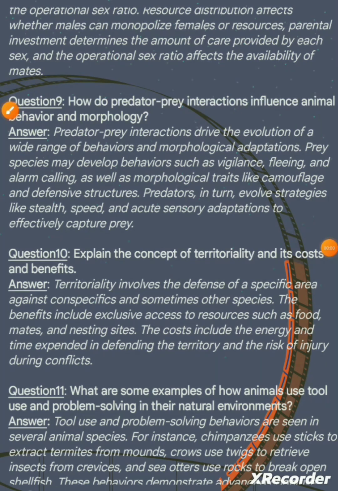Question 10. Explain the concept of territoriality and its costs and benefits. Answer. Territoriality involves the defense of a specific area against conspecifics and sometimes other species. The benefits include exclusive access to resources such as food, mates, and nesting sites. The costs include the energy and time expended in defending the territory and the risk of injury during conflicts.